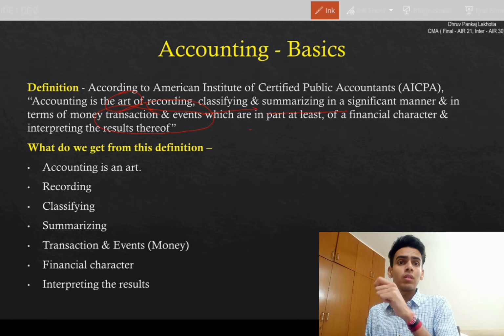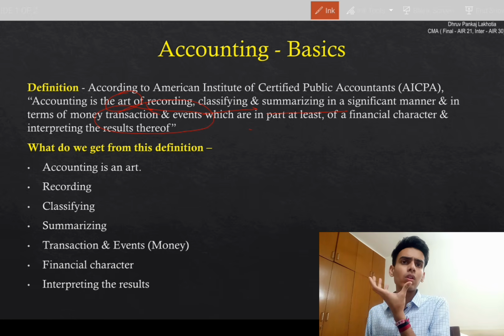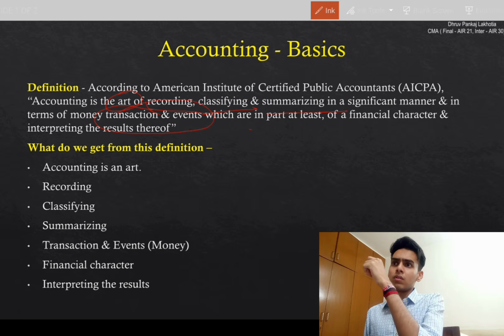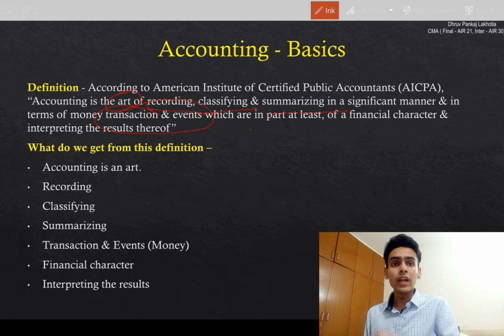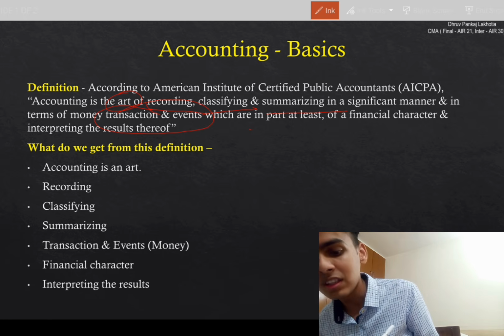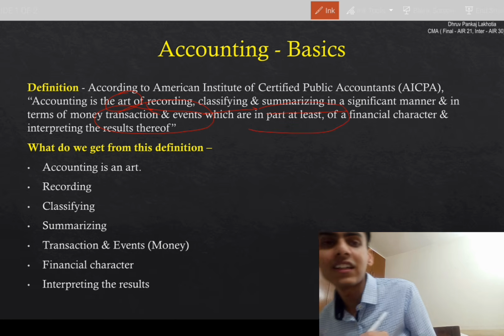That has to be recorded. But if I'm not paying him, I'm just appreciating him, saying my servant is a very good servant, he cooks really good food, does it have to be recorded? No. How can we record it? Cook debit, very good food credit? No, we can't, right? So we record any transactions and events which are, in part at least, of a financial character.